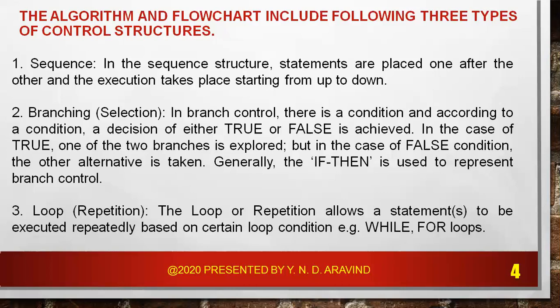So in branch control structures, there is a condition and according to the condition, a decision of either true or false is achieved. In the case of true, one of the 2 branches is explored, but in the case of a false condition, the other alternative is taken. Generally, the if-then is used to represent the branch control structure.